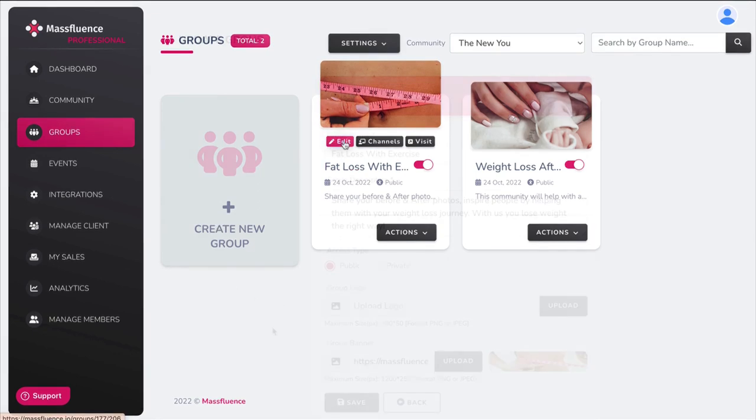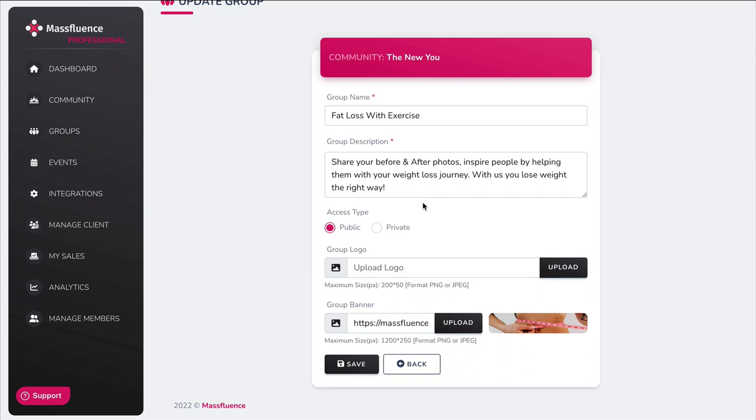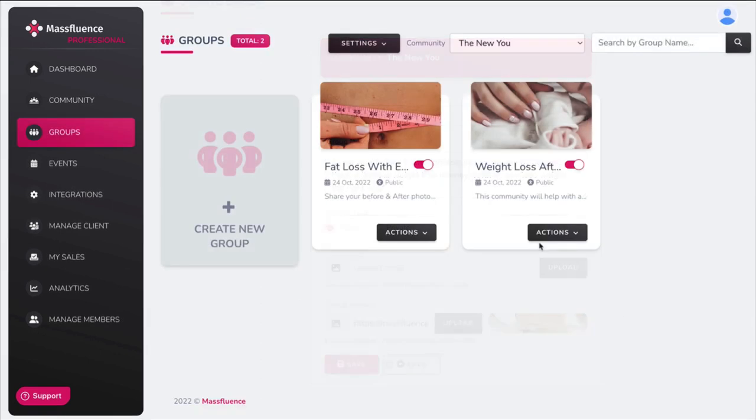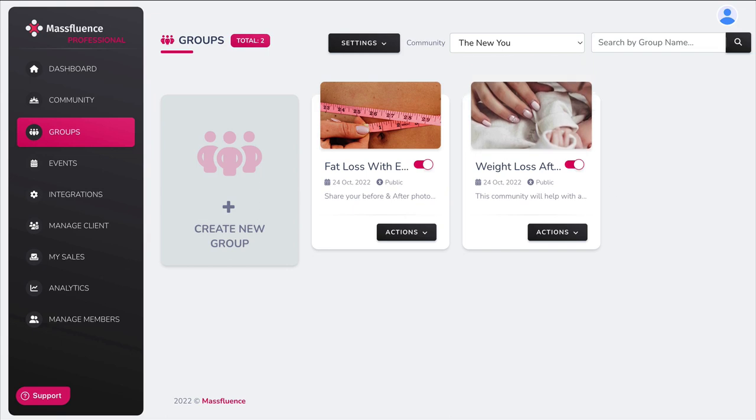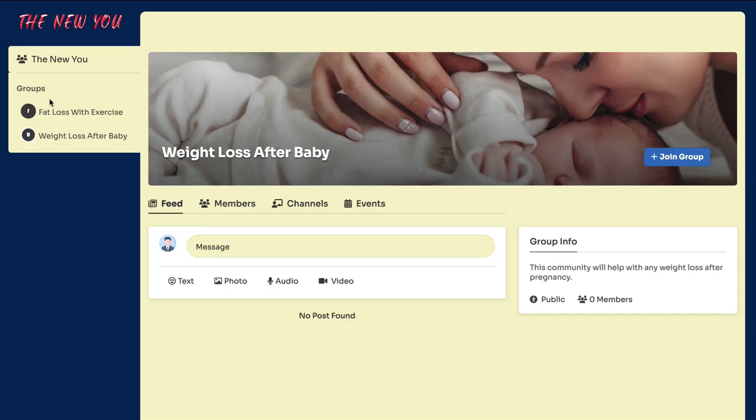But what I did, when I created it, I gave it a name, a description. You can decide if it's public or private. Give it a logo, and of course, your banner image. And that's what I did for the weight loss after giving birth. And if you look at my site again, you can see that these are the two groups that I made.